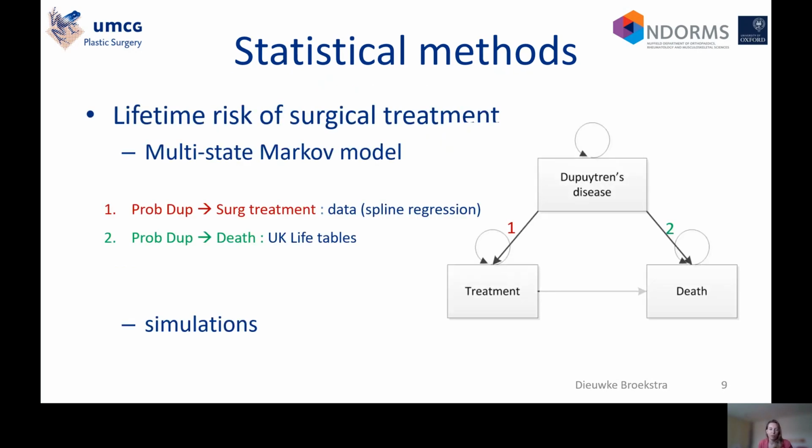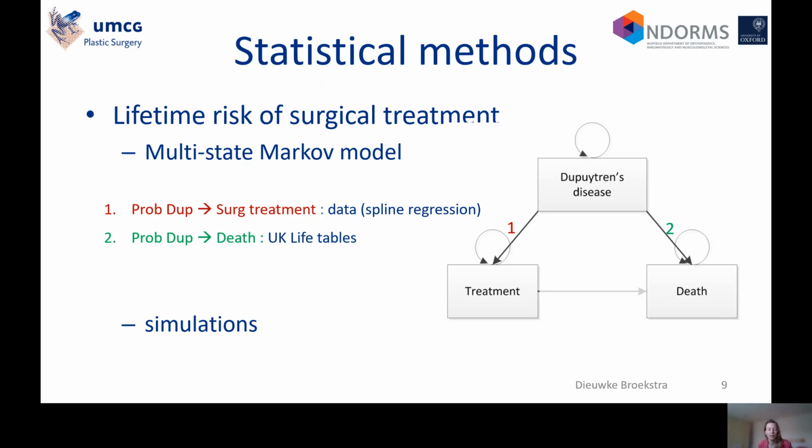Of course, it's not possible to observe all these patients throughout their whole life course to see who got treated and who didn't. So therefore you use a multi-state Markov model, which is depicted here in this graph. A Markov model is characterized by different, mutually exclusive states in which a patient can be. So a patient can be in a Dupuytren's disease state, and once he gets treatment, he moves from the Dupuytren's state to the treatment state. Also, someone can die. If that happens, the patient moves from the Dupuytren's state to the death state. This happens with a certain probability, the transition probability.